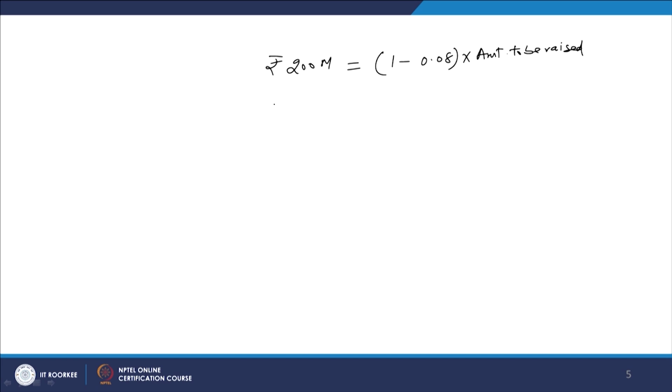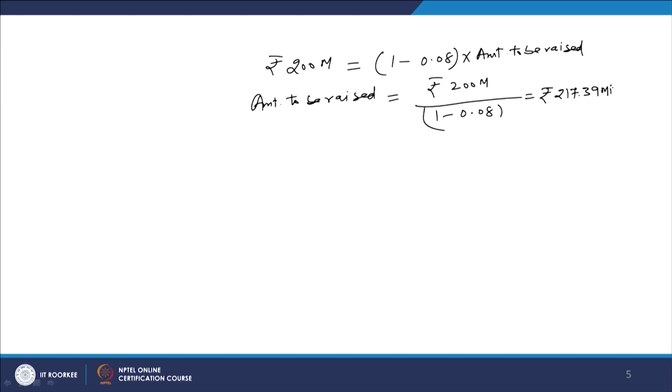So, now the amount to be raised, so that finally after paying the flotation cost we are left with 200 million with us. If you calculate, this will become rupees 200 million divided by 1 minus 8%, or 0.08. If you calculate this, this amount works out as rupees 217.39 millions.